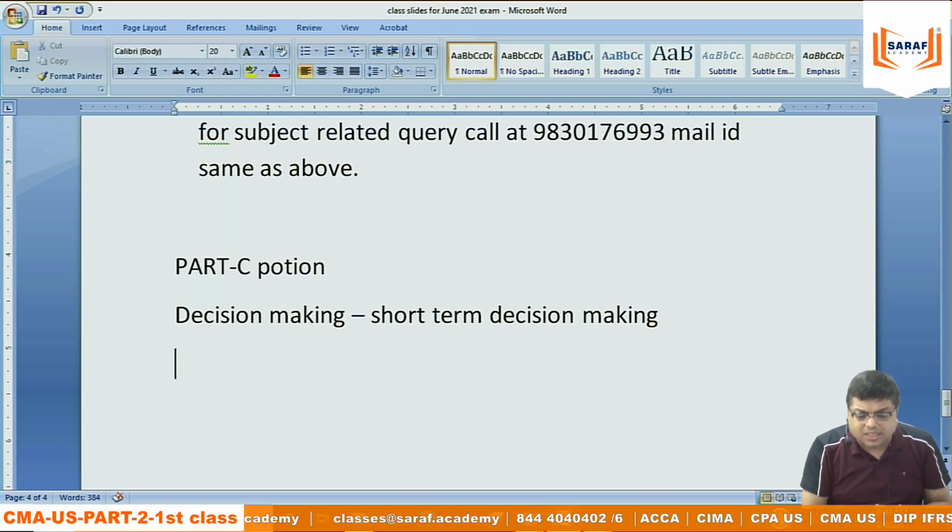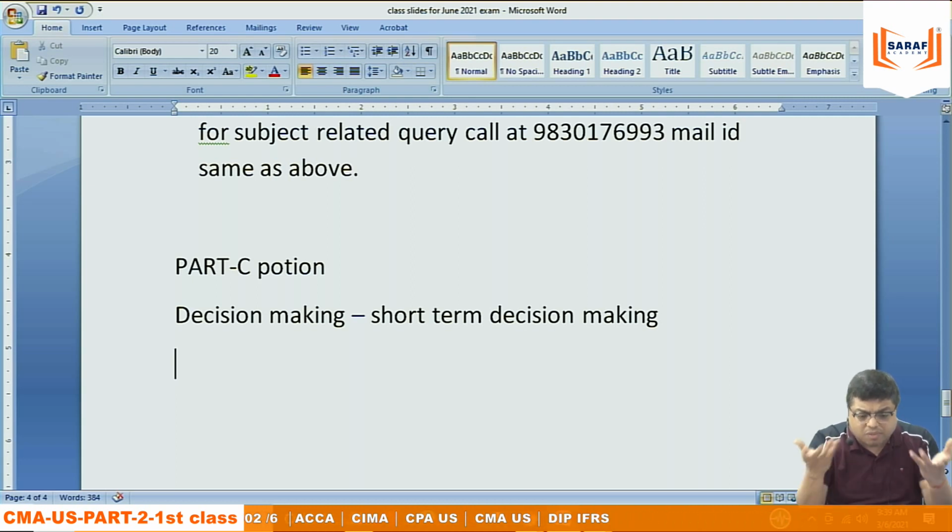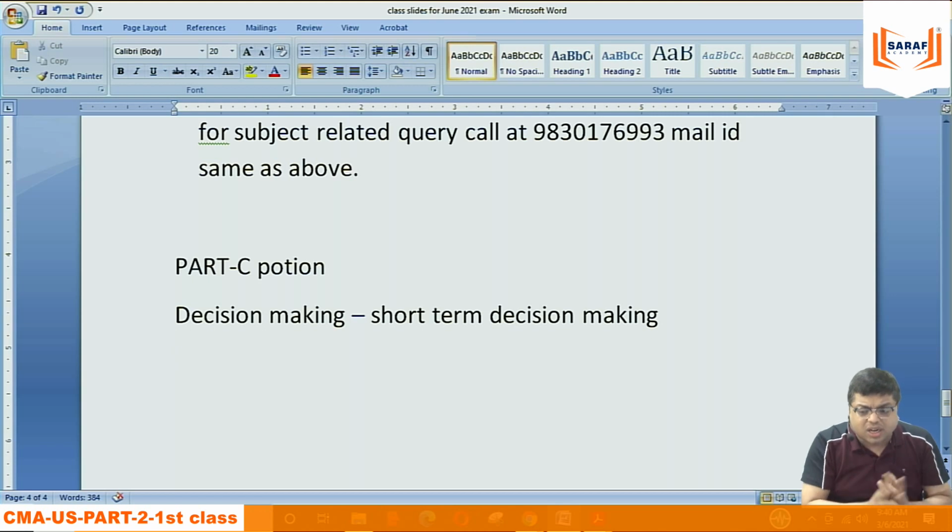So in short-term decision making, what are the things we need to consider? How are the short-term decisions taken? The short-term decisions do not depend upon your accounting income. What you are doing in your books of accounts, what you are reporting as profit in your income statement, how you are preparing your financial statement, the short-term decision making is not related with that. The accounting, P&L account, balance sheet will be prepared as per accounting guidelines. But for decision making, there are no guidelines. It's my own lookout. It's my own decision. How I will decide, how I will take any decision.